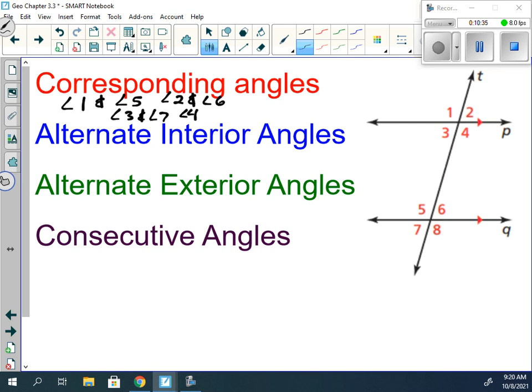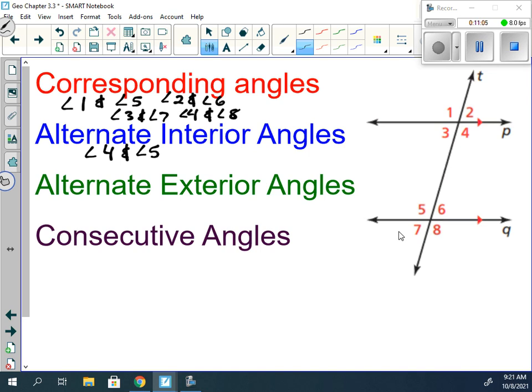Yep, angle 4 and angle 8, because they correspond to each other, and they would be congruent since the two lines that are being cut by a transversal are parallel. Our alternate interior angles: not 1 and 4, but 4 and 5, because alternate interior means between the two lines and on opposite sides of the transversal.